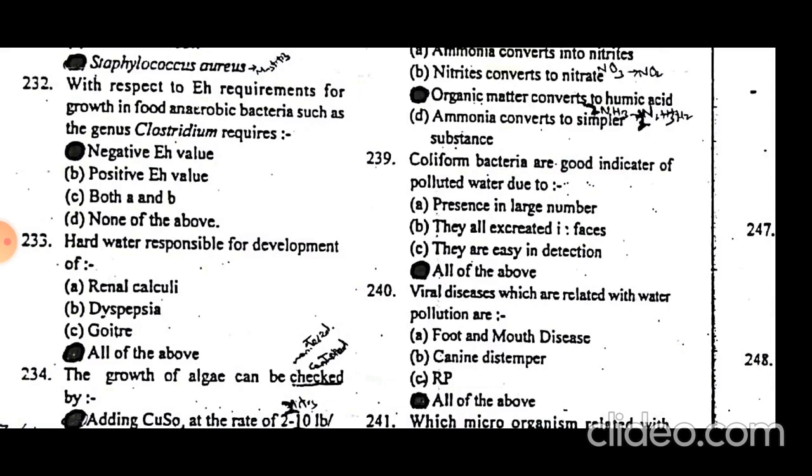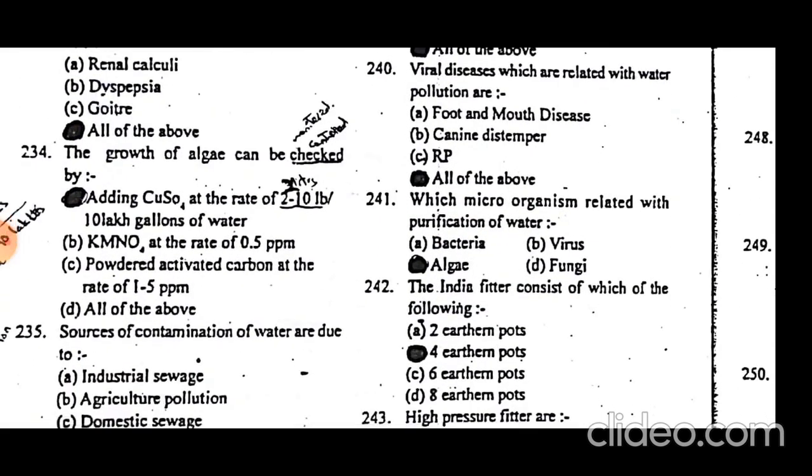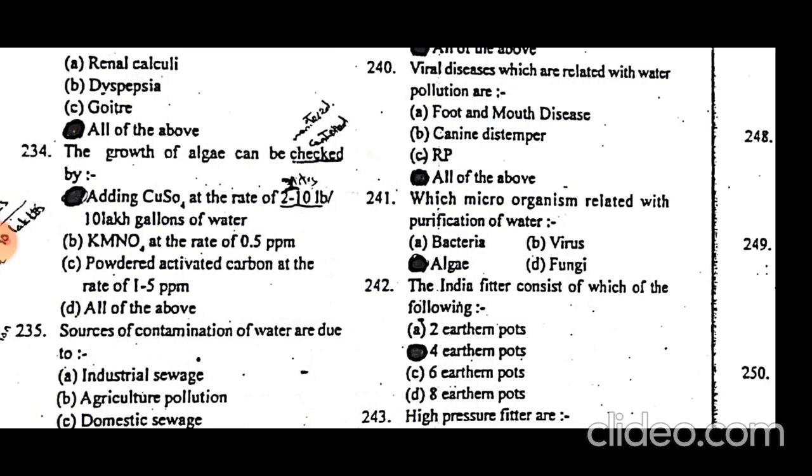Hard water is responsible for the development of renal calculi, dyspepsia, and goiter. The growth of algae can be checked by adding copper sulfate at the rate of 2 to 10 pounds per 10 lakh gallons of water.